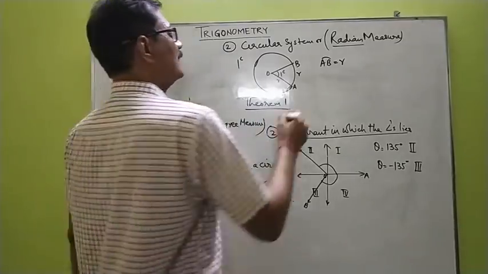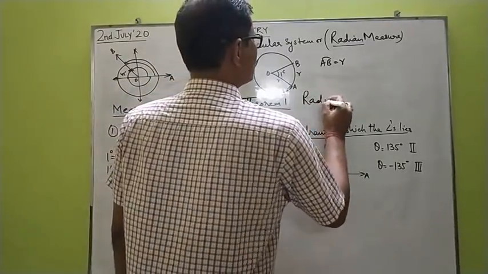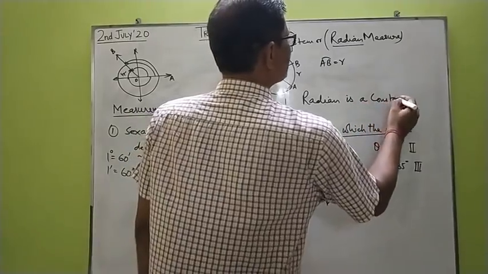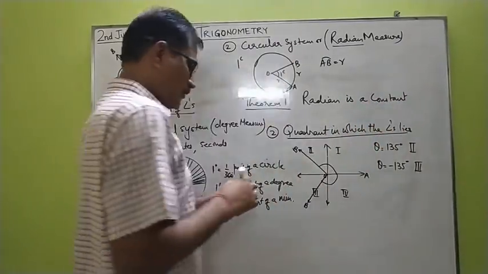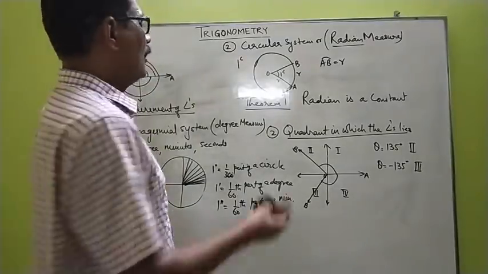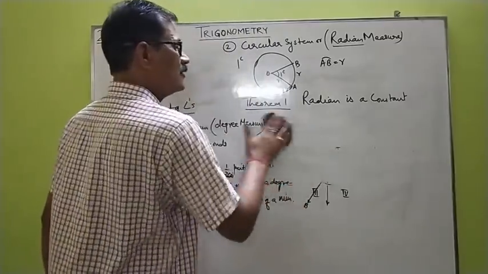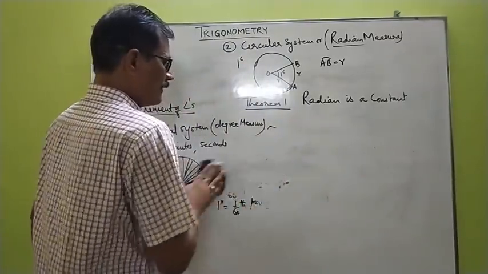Theorem 1 says, radian is a constant quantity. How to show that radian is a constant? For this, children, we shall be using geometry as well. Let's move on.